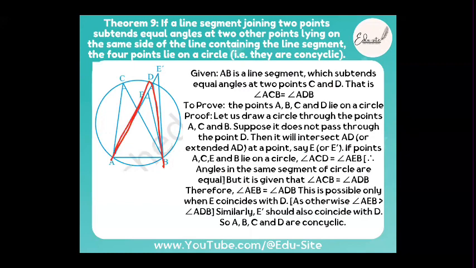But this is possible only when E coincides with D. Similarly, E dash should also coincide with D. So A, B, C, D are concyclic.